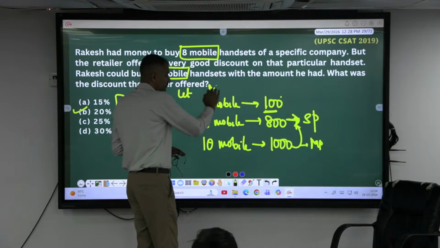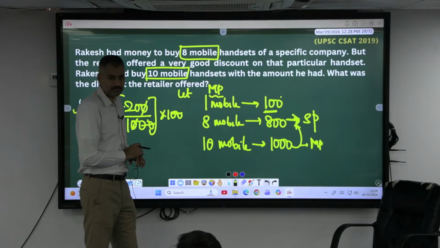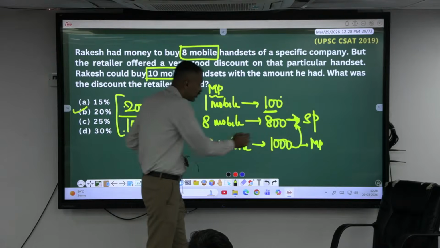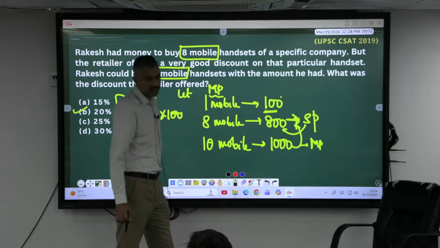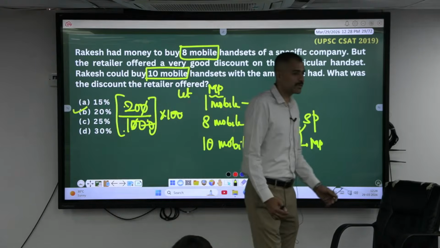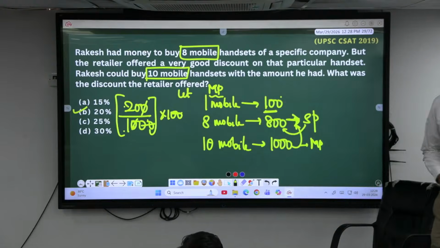Mark price. 10 mobiles mark price is 1000 and he sold it at what? 800. If you are starting from cost price, selling price, you might miss something there. Okay, start from the mark price. One mobile, 100 rupee. Mark it.